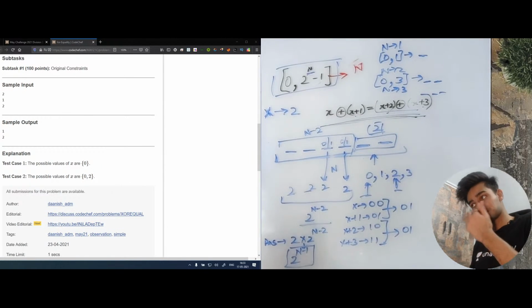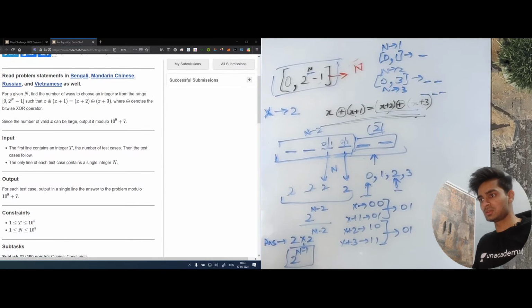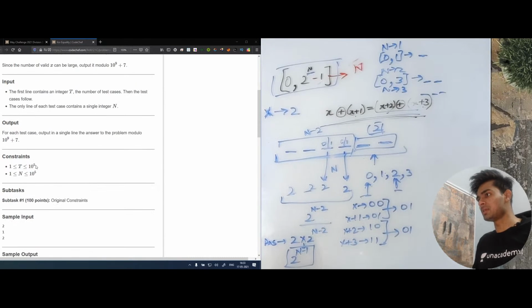So I hope this is clear. This question was a little tricky. There were a few things to look at. Let me show you the code. There is one thing that you need to see. You're actually given 10 to the power 5 test cases. So for every test case, you cannot run a loop and find the value of 2 to the power n minus 1.